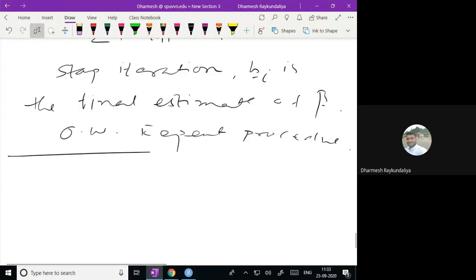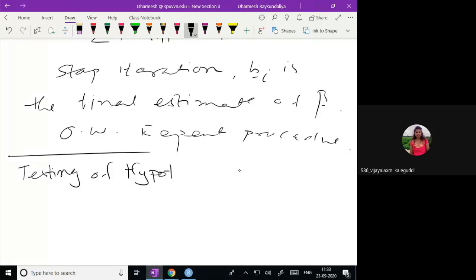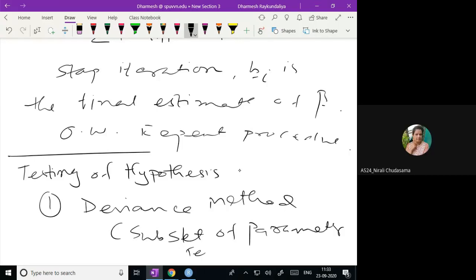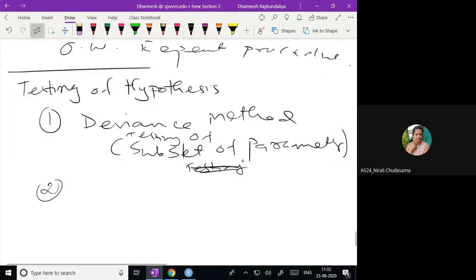So once the estimation is done, your next task is testing of the parameters. You will go for the deviance method, especially for testing a subset of parameters. And the second one is that we will use the Wald statistic.